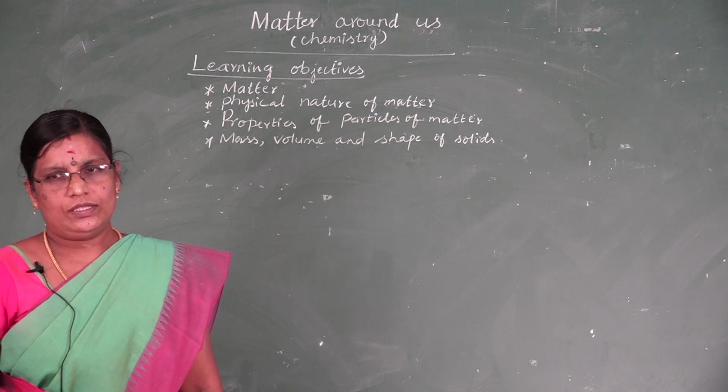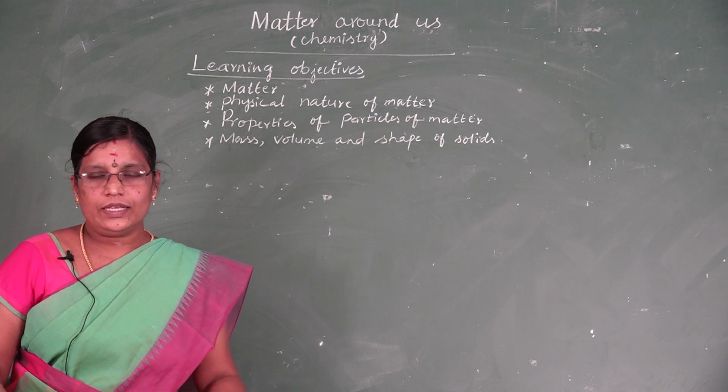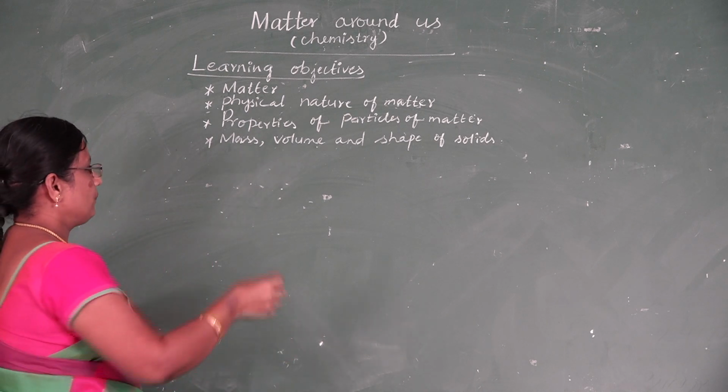Shall I ask some questions, children? What are the things you can see in your classroom?